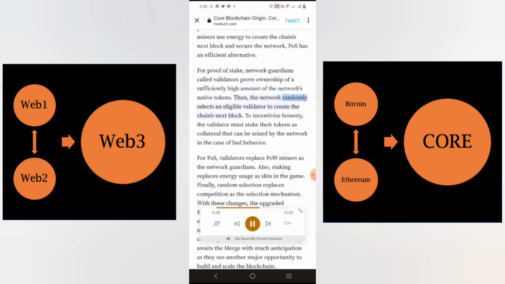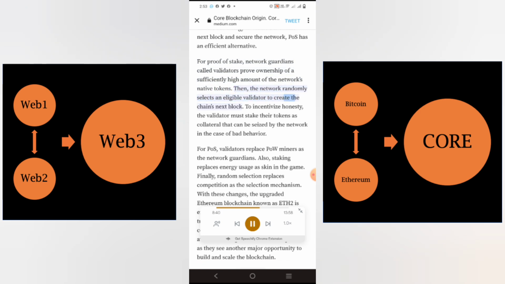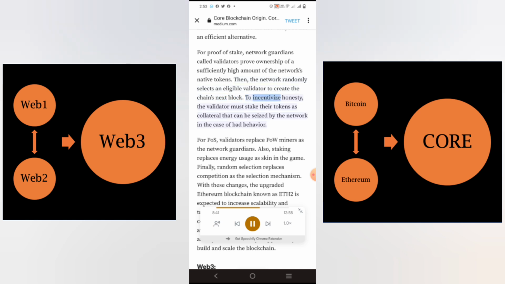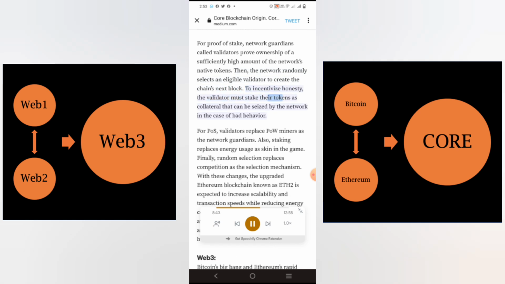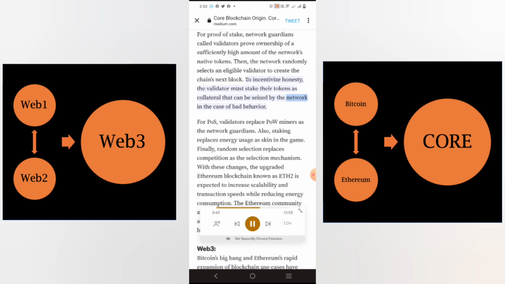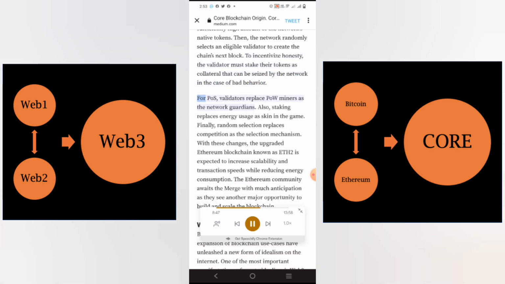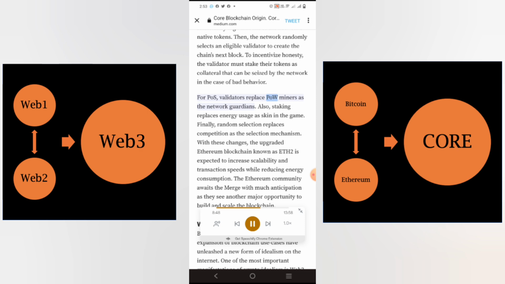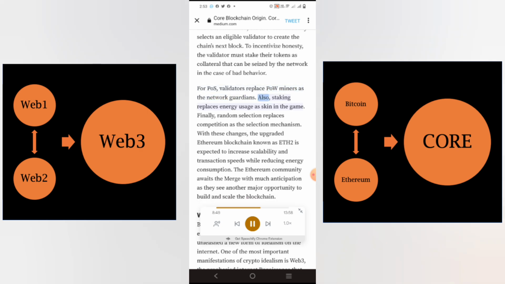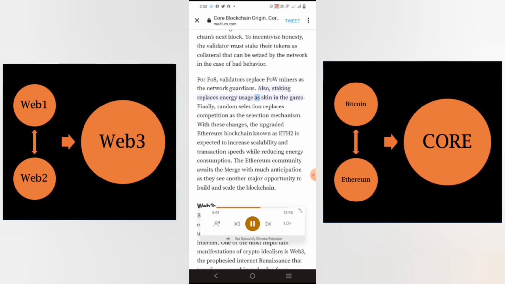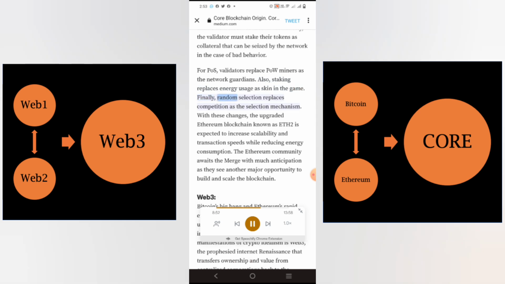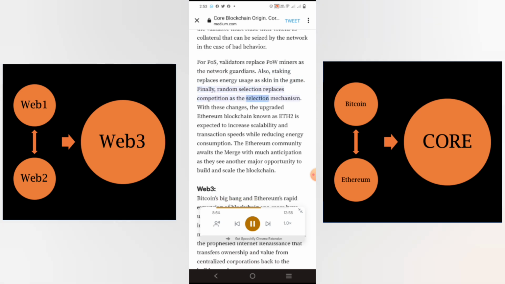Then, the network randomly selects an eligible validator to create the chain's next block. To incentivize honesty, the validator must stake their tokens as collateral that can be seized by the network in the case of bad behavior. For POS, validators replace POW miners as the network guardians. Also, staking replaces energy usage as skin in the game. Finally, random selection replaces competition as the selection mechanism.